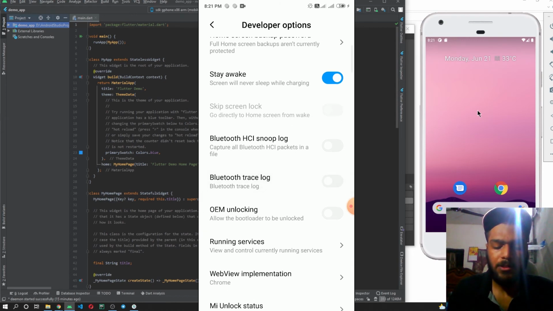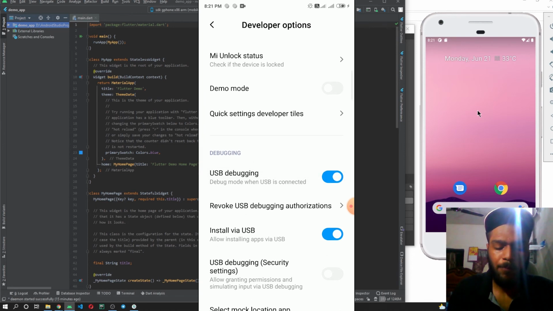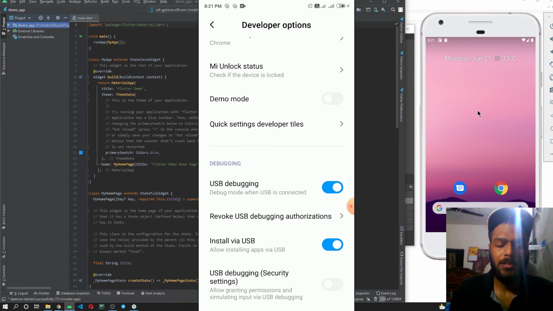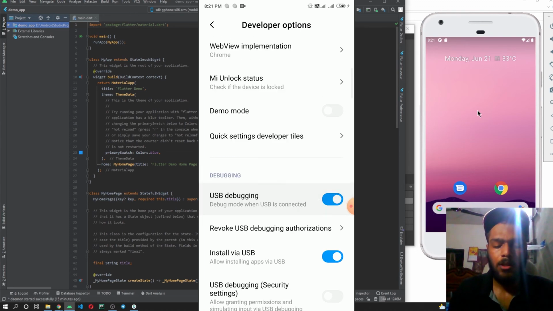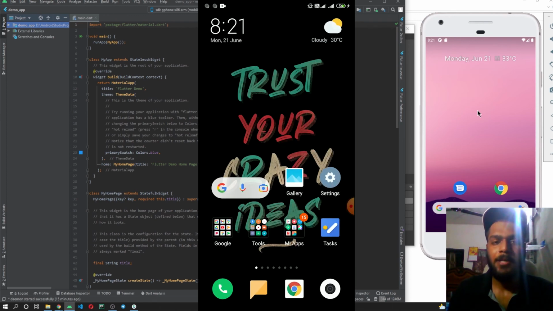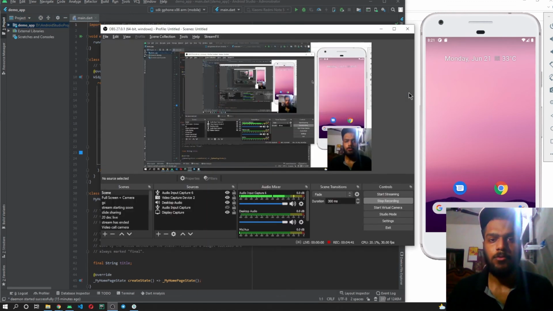Once you have developer options turned on, you have to go below and search for this USB debugging option over here. What USB debugging is used for: whenever you are trying to run your Flutter application, for installing the application directly inside your mobile phone, you have to turn on this USB debugging option. If it is not turned on, the application won't be installed inside your mobile phone directly, so you have to turn this on. Once you turn this on, the setup for the physical device will be completed. Now let me get back to Android Studio.